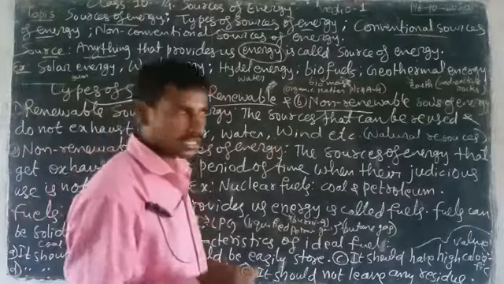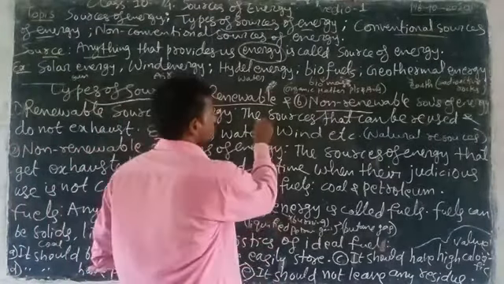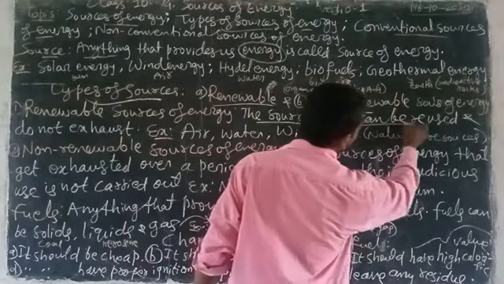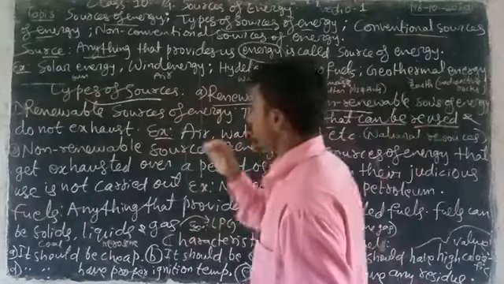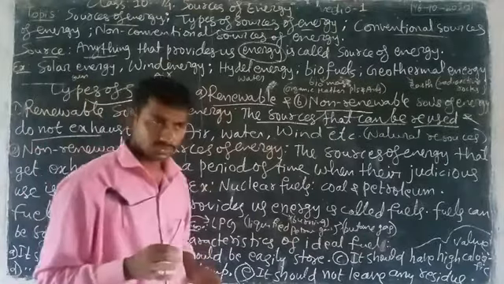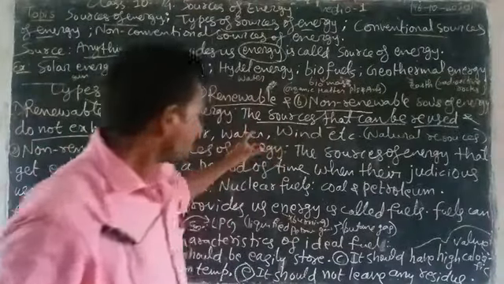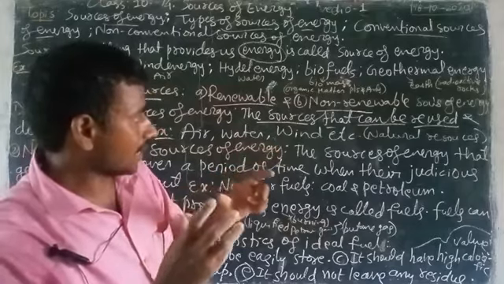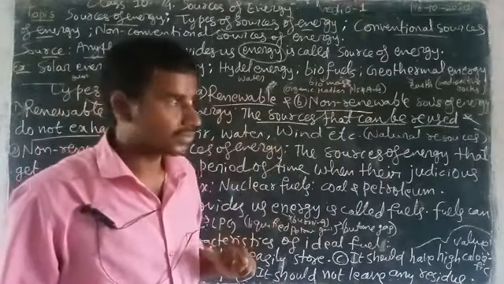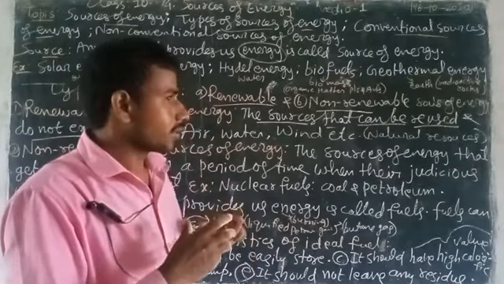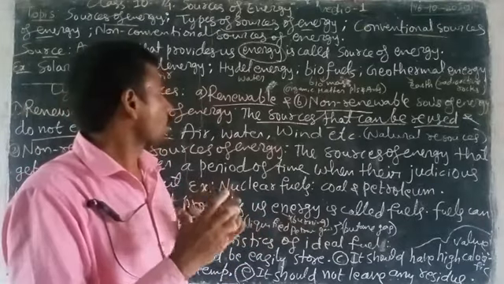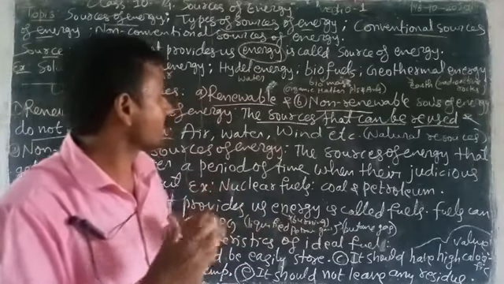What is its definition? The sources that can be reused and do not get exhausted. Sources that can be reused and cannot be exhausted are called renewable sources of energy.